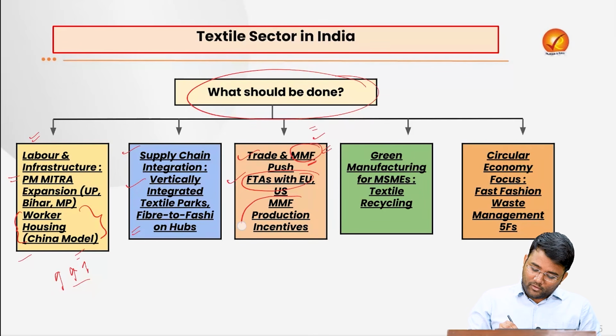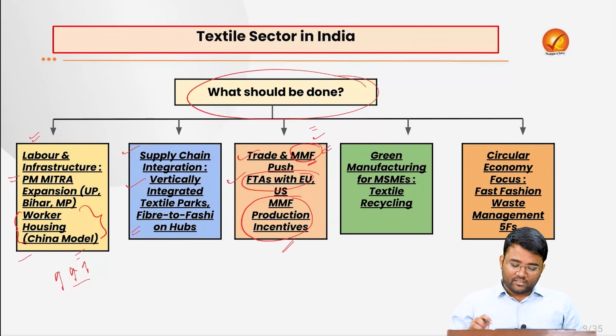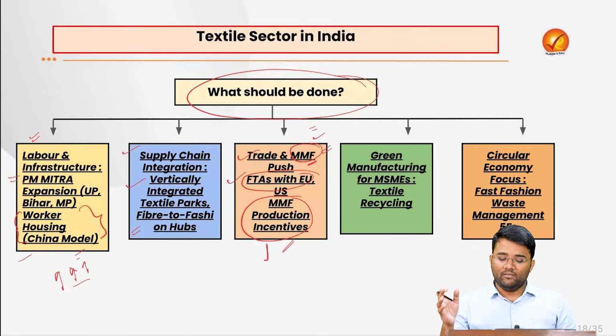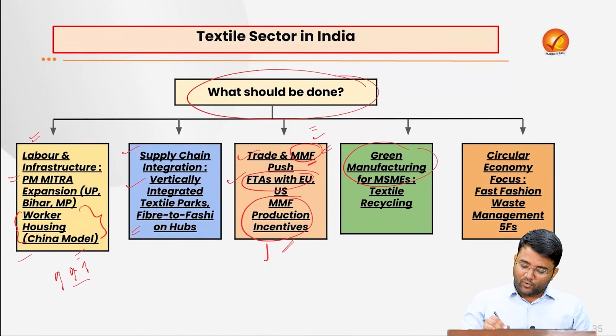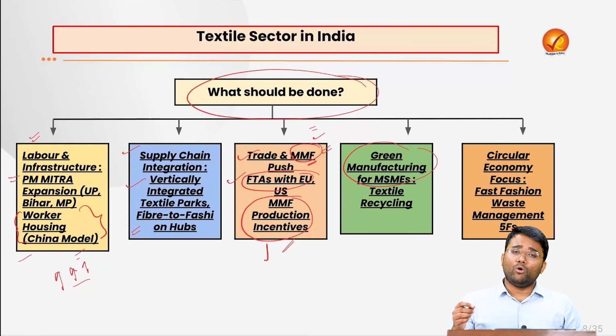Also, man-made fiber manufacturing incentives or production incentives can be given, and the government in this regard itself has launched the National Technical Textile Mission. Also, green manufacturing for MSMEs, that will help in attracting less taxes, and that will also make it more competitive at the global level.